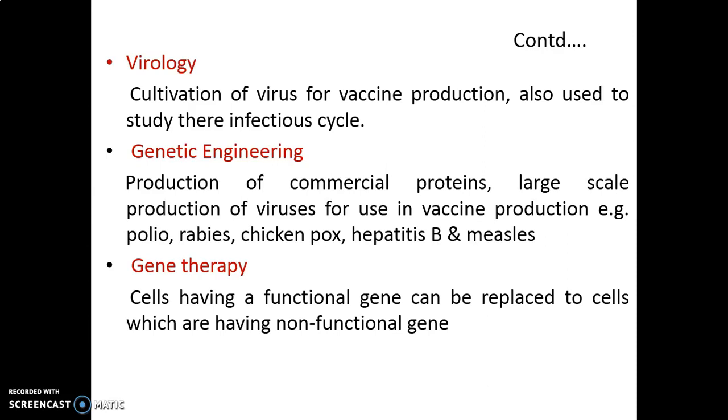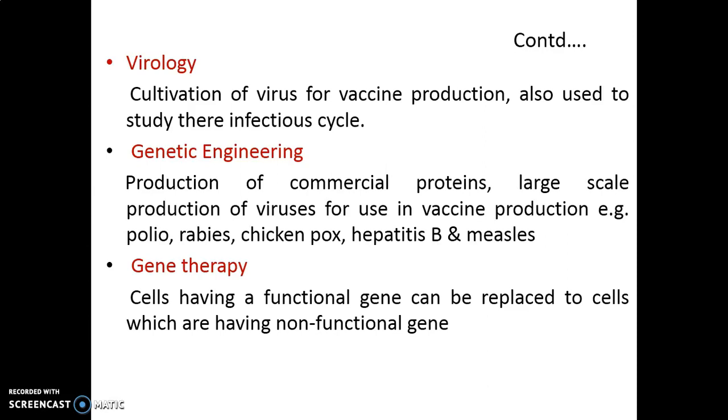So animal cell cultures are developed in the laboratory in a flask, and the viruses are allowed to infect the particular cell line and their growth mechanisms are studied, or they are used for vaccine preparation. Viruses are allowed to grow in the cells, the cells are allowed to lyse, and then the viral particles are collected.